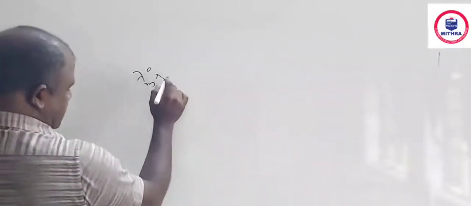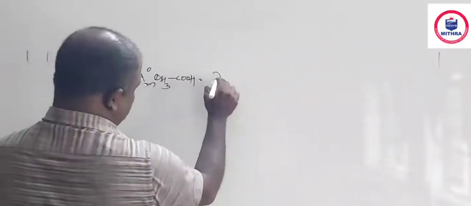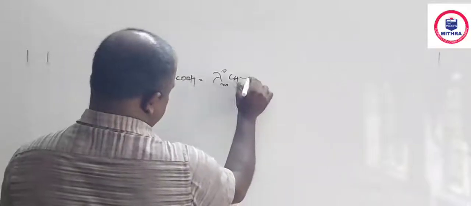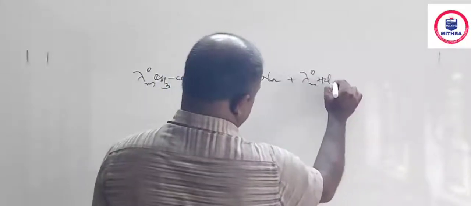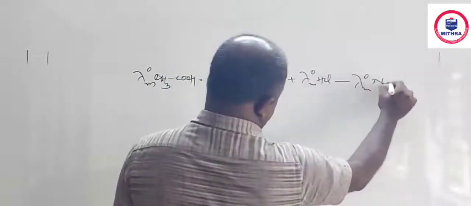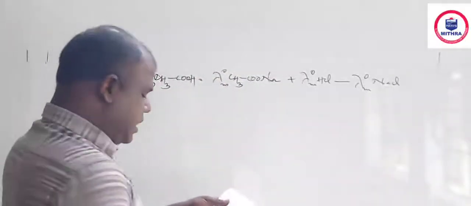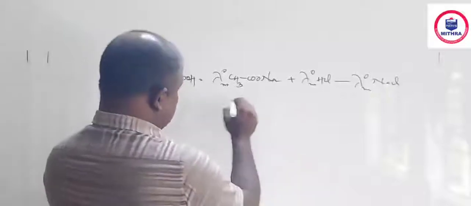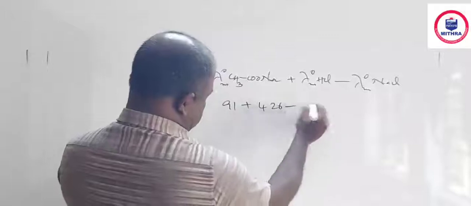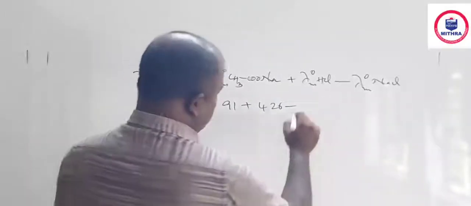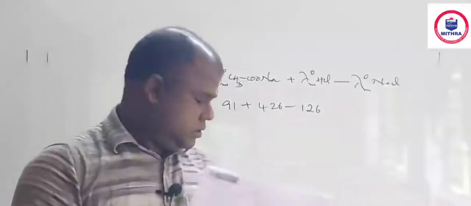Lambda m 0 CH3COOH is equal to lambda m 0 CH3COONa plus lambda m 0 HCl minus lambda m 0 NaCl. So, respectively the values, lambda m 0 CH3COONa is 91. So, 91 plus HCl value it is 426 and minus NaCl value is 126. Solve it and find. Okay. Question number 13.